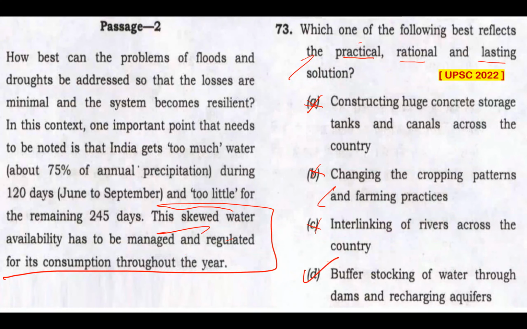Why? Because buffer stocking of water through dams and recharging aquifers would mean that the excess water is being stored and retained in a practical, sustainable, efficient, and cost-effective manner. And these recharged aquifers would almost ensure that groundwater is available all throughout the year. And we need this to be available in a sustainable manner.